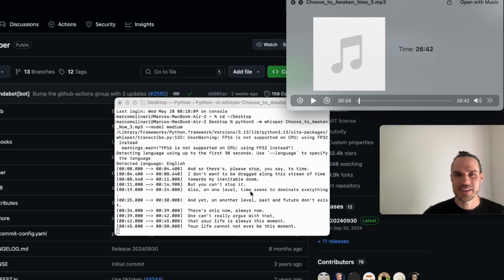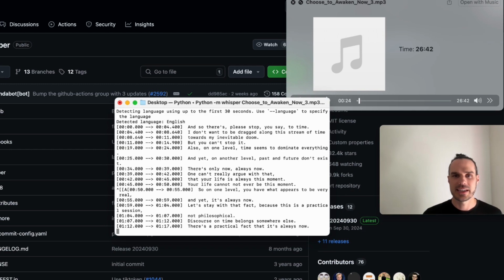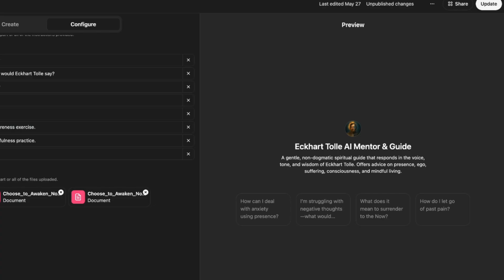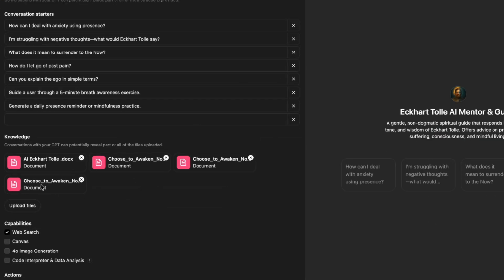So you can see it's spitting out the lines line by line. It's pretty cool. And that will auto-transcribe it to text, and it's going to pop it here. Then what we're going to do is take that TXT file and go back to our Eckhart Tolle. And you can see I've added a couple already, and I'm going to upload here and pop it in.